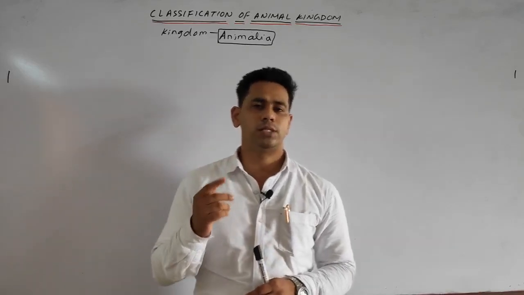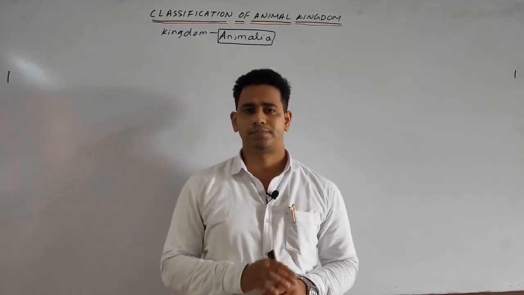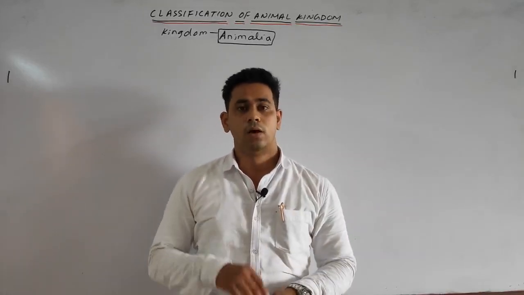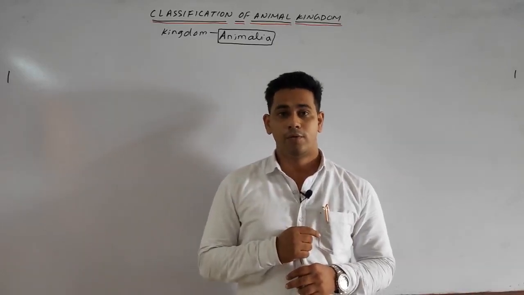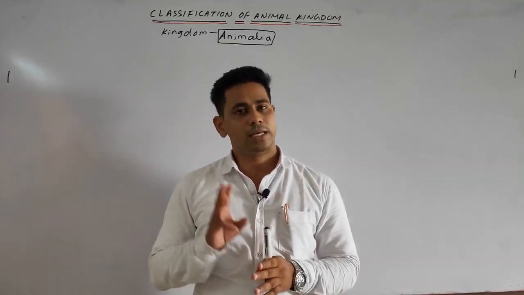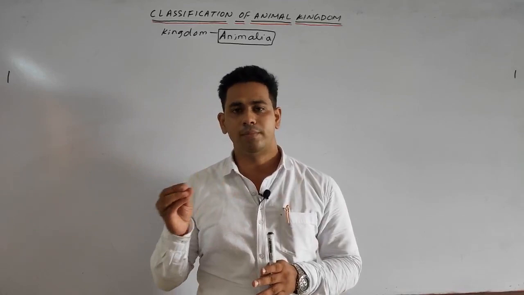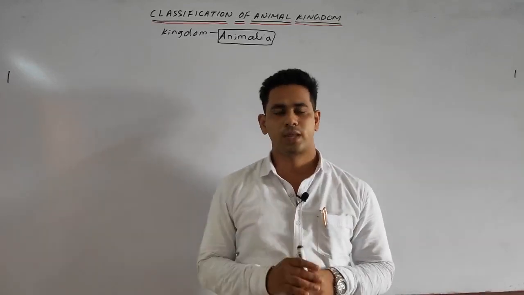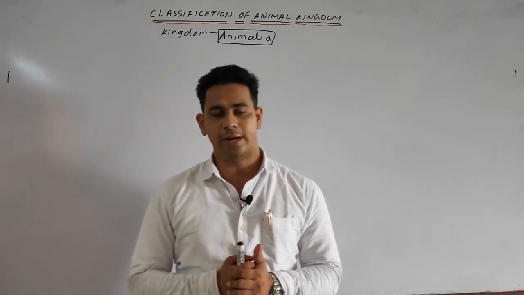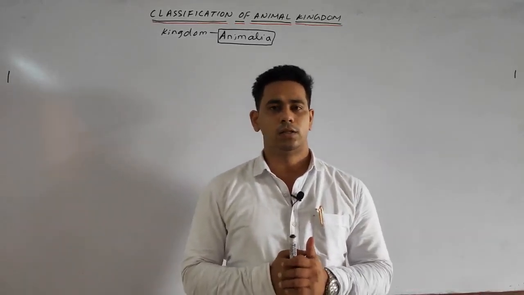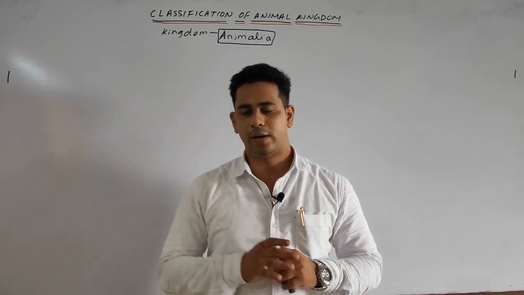There are 2 types of organisms, diploblastic and triploblastic. In the diploblastic, 2 germ layers are present, outer ectoderm and inner endoderm, whereas in the triploblastic 3 germ layers are present, outer ectoderm, middle mesoderm, and inner endoderm. Next we discuss the coelom. Coelom is nothing but the body cavity which is present in between the gut wall and the body wall.